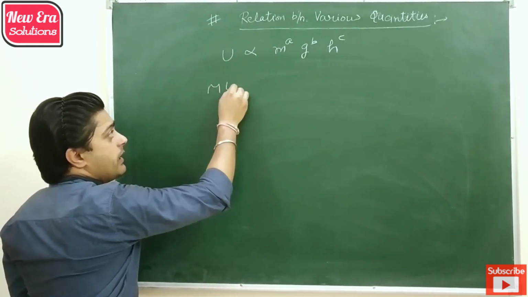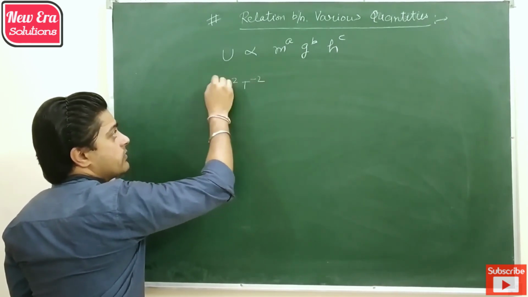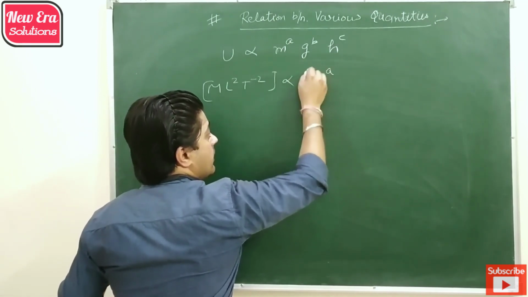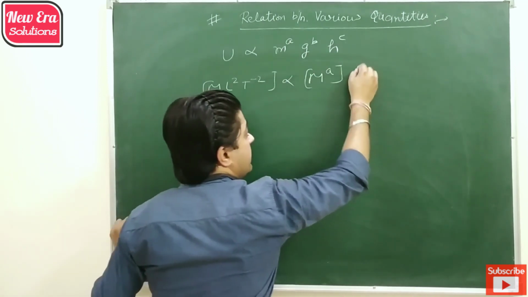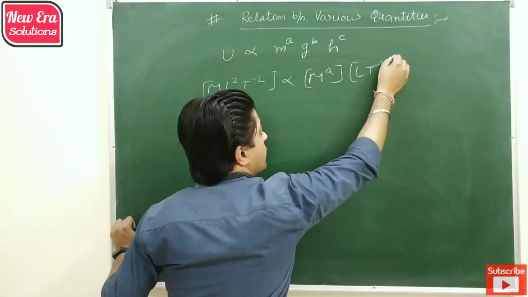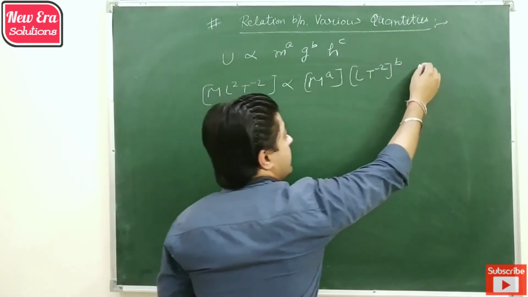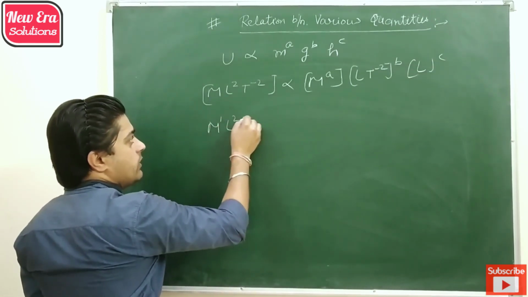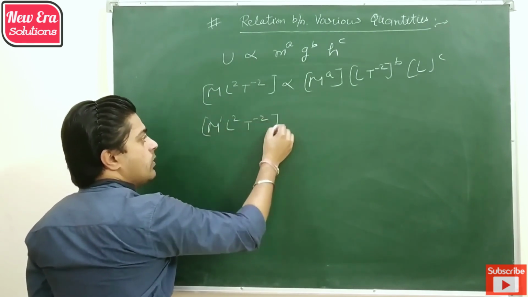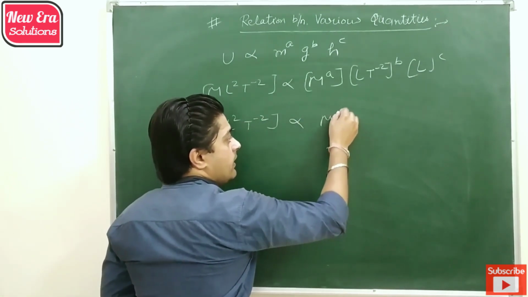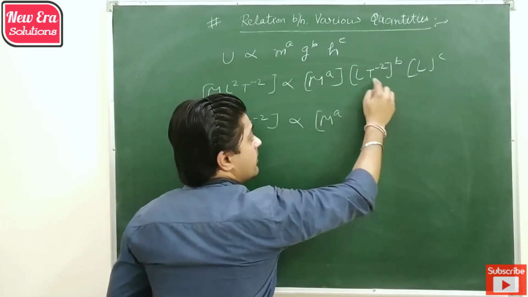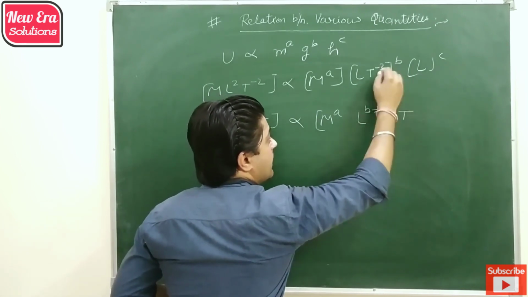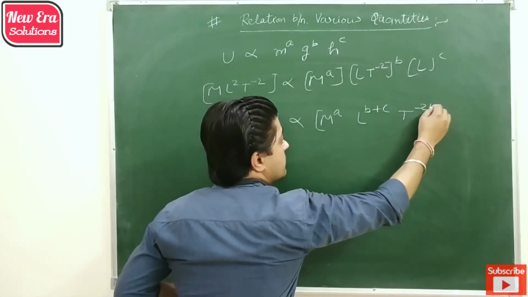Then energy is M¹L²T⁻² proportional to mass m^A, acceleration due to gravity (LT⁻²)^B, and height, which again is length to the power C. So M¹L²T⁻² is proportional to, simplifying, m^A, length to the power B plus C, and time to the power minus 2B.